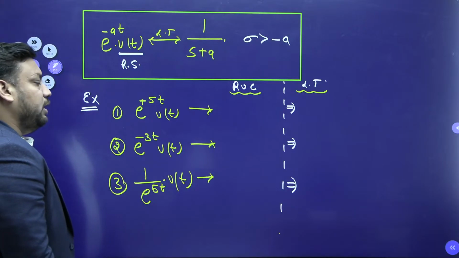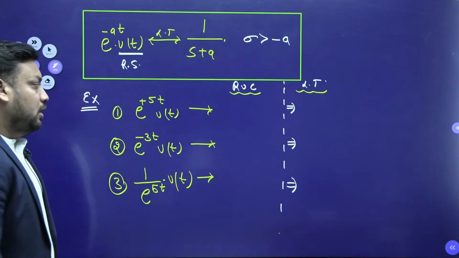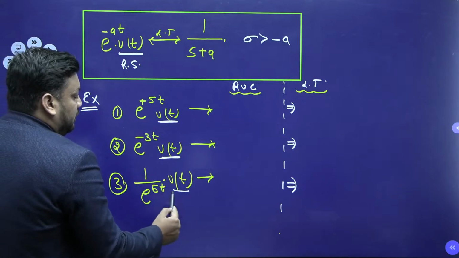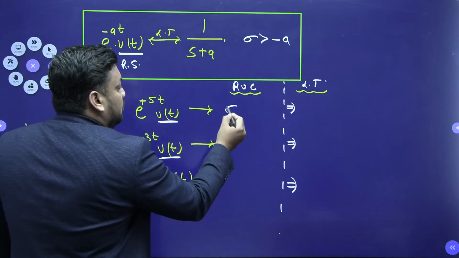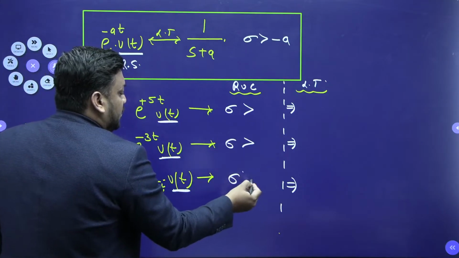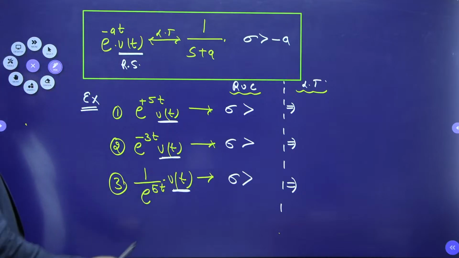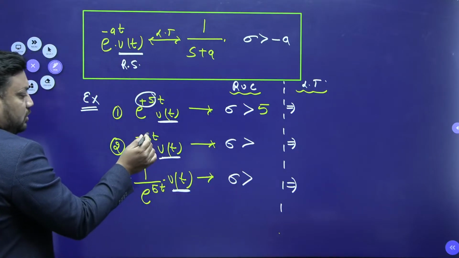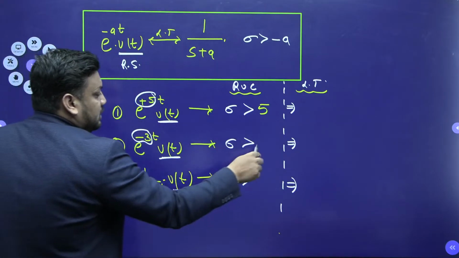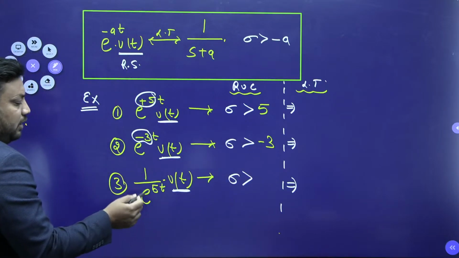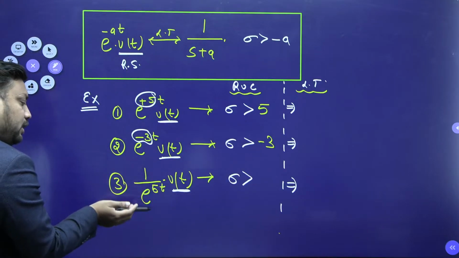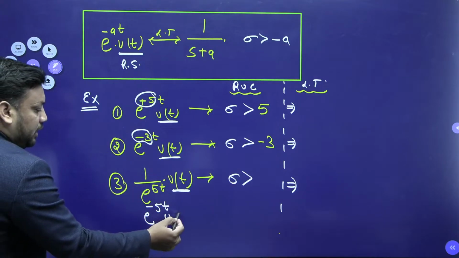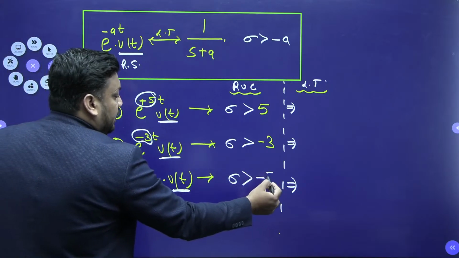As I told you already, for the first question you have to just check whether the signal is right sided or not, because all are multiplied with ut. So the ROC is greater than the multiple of t. Here the multiple is 5, so ROC is sigma greater than 5. Here the multiple of t is minus 3, so sigma is greater than minus 3. Here it is e to the power 5t in the denominator; when it comes in the numerator, then only we can compare. So it can be rewritten as e to the power minus 5t ut, so ROC is greater than minus 5.